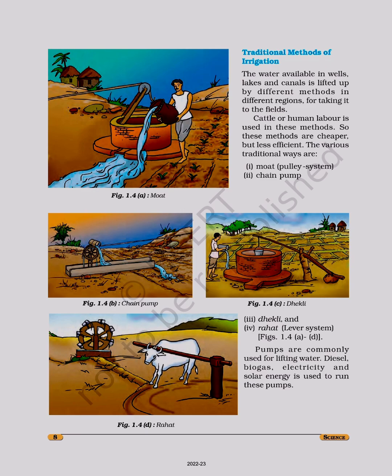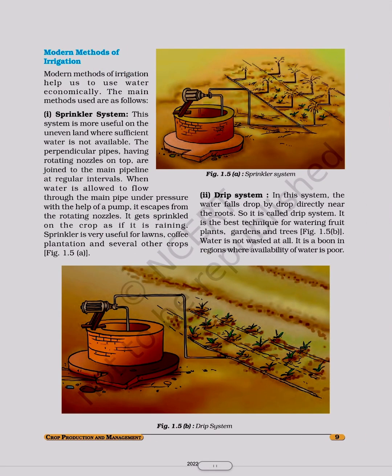Pumps are commonly used for lifting water. Diesel, biogas, electricity, and solar energy is used to run these pumps. Modern methods of irrigation. Modern methods of irrigation help us to use water economically. The main methods are as follows.